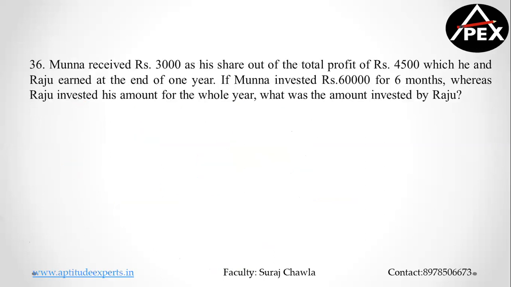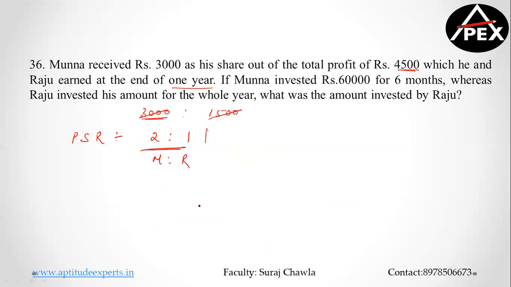Yeah, last question of the day, guys, because I believe there is one more class assigned. So Munna received 3,000 as his share of profit out of 4,500. Go step by step, okay? Which he and Raju earned at the end of 1 year. Perfect. So for 1 year, Munna received 3,000, which means Raju received how much? 1,500. That means their profit sharing ratio was how much? 2 is to 1.